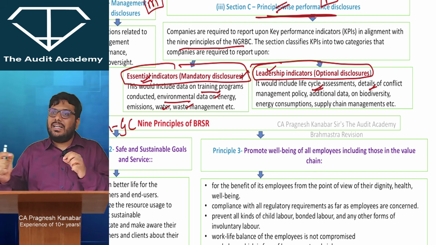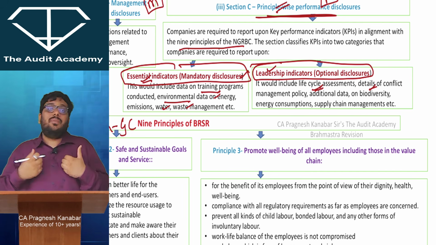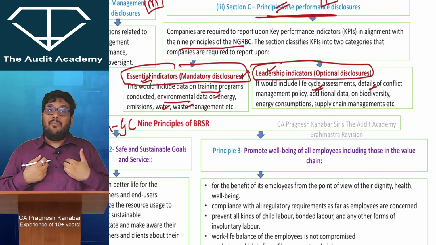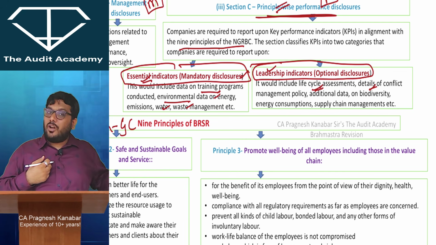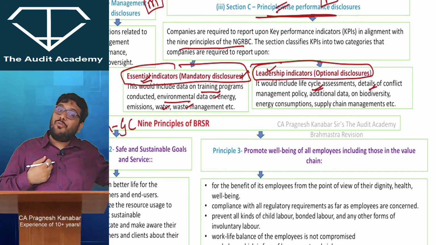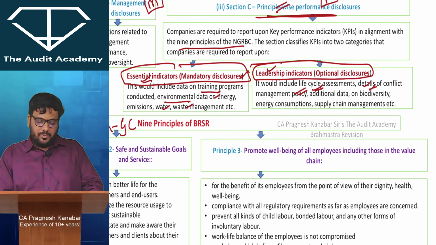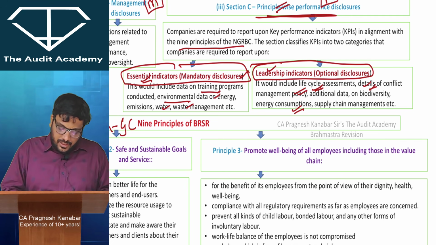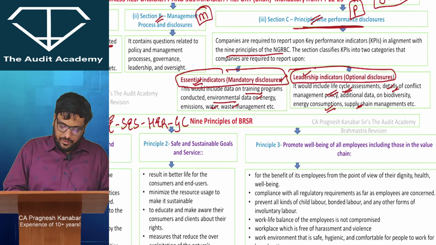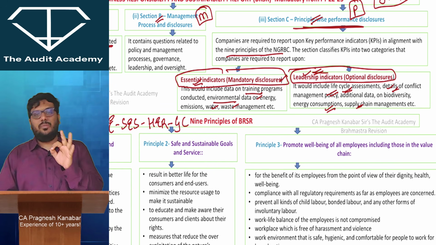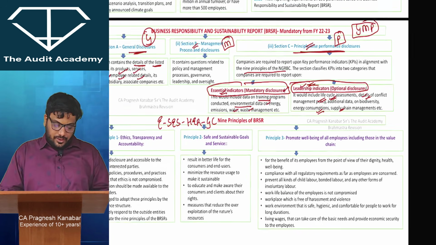So whether the directors are handling, for example, if I am a CEO, all right, and I am being paid based upon performance, what if I try to show fake performance? तो ये सब checks रखा जा रहा है कि नहीं? So conflict of interest, management policy, then energy consumption, supply chain management, all of these will become which indicators? Leadership indicators. All right. So now listen to me.